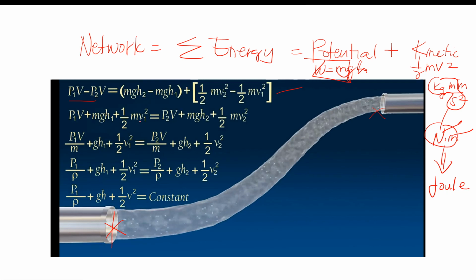Ngayon, ito P1V plus mgh1, ni-rearrange lang to, no? So P1V, volume naman is the same. mgh1, ayun, no? Ito negative, ilagay mo doon, magiging positive. Plus 1/2 mv1 squared, kunin mo yan. Ito, plus 1/2 mv1 squared, negative to, ilagay mo doon. Yan. Ito naman, positive. mgh2, ayun yon. Then, 1/2 mv2 squared, ito yon. Yan. No? Tsaka P2V. Yung negative na to, ilagay mo doon.